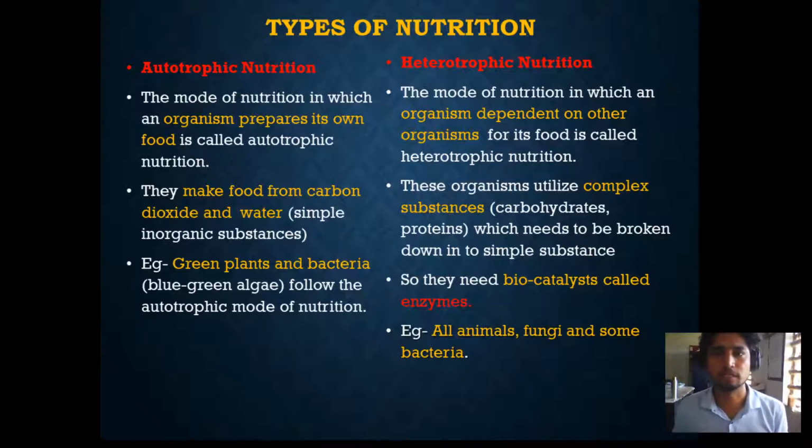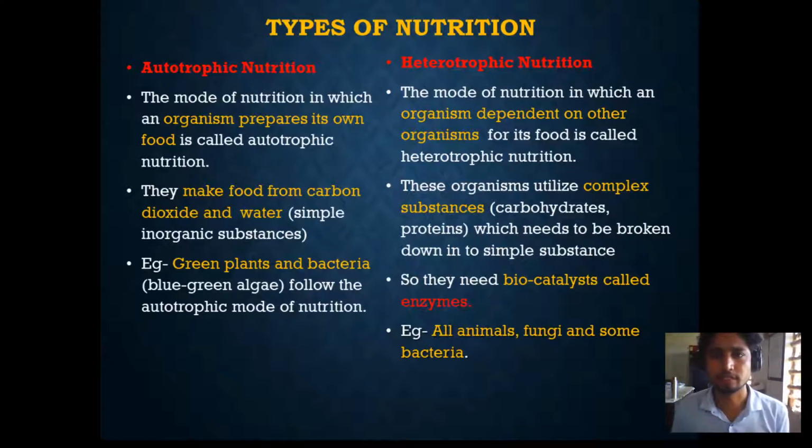Most animals, such as grass-eating animals like cow and goat, are also feeding on other organisms. So all animals are heterotrophs. These organisms utilize complex substances like carbohydrates and proteins, which need to be broken down into simple substances. When we take food, it is usually in complex form. It needs to be broken down, it needs to be simplified, and that can happen only in the important process of digestion.